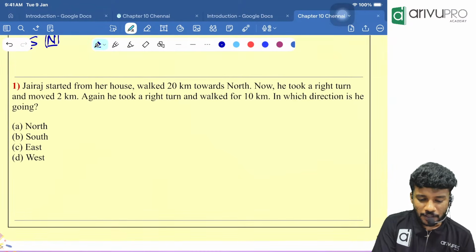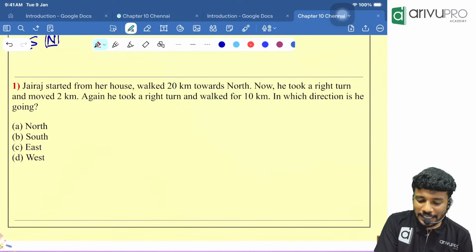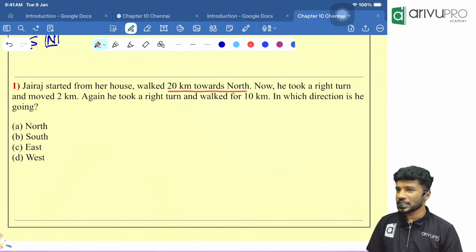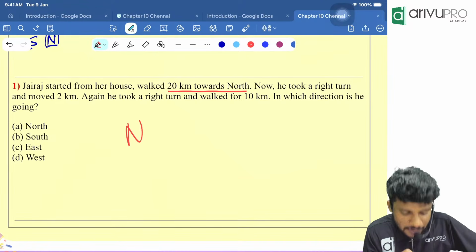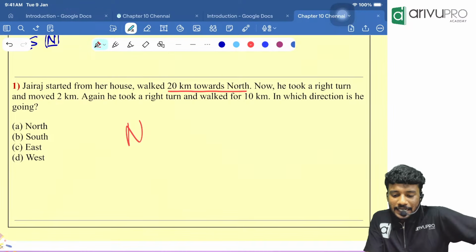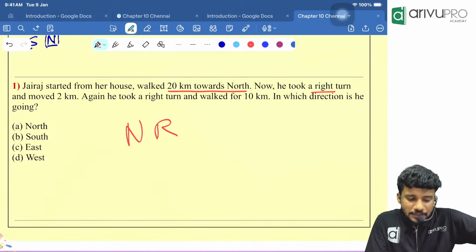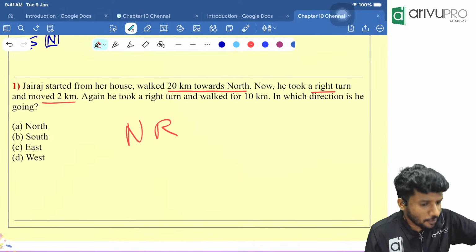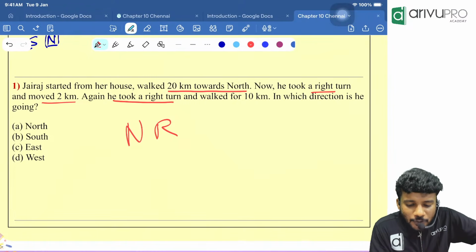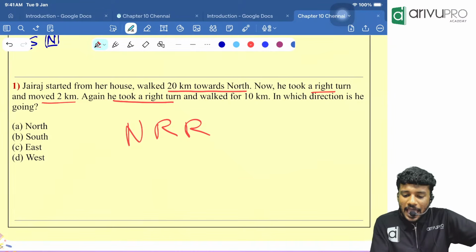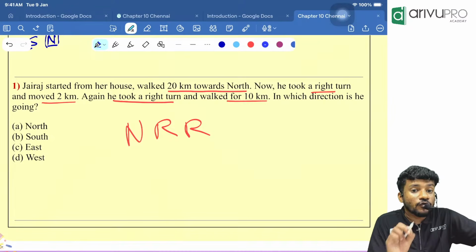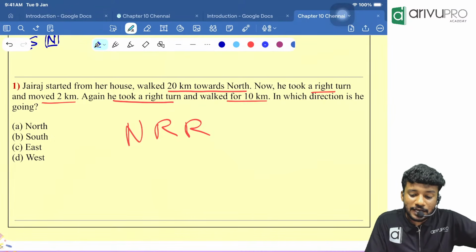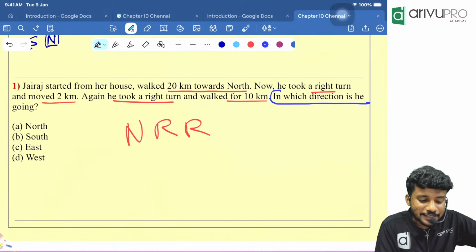First question. Jairaj started from her house, walked 20 kilometers towards north. So, the initial direction he is moving is which direction? The north direction is the initial direction. Then he took a right turn and moved 2 kilometers. Again took a right turn, means what? Another right turn he took and walked for 10 kilometers. Then people, I told you, first before doing all this, you should have read what? In which direction is he going?